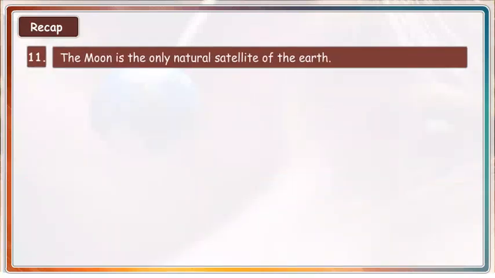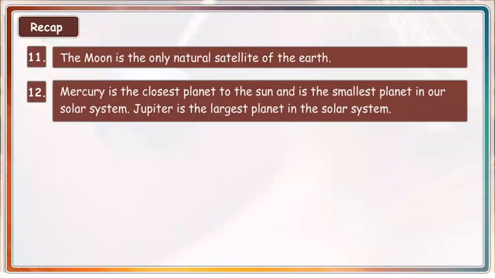The moon is the only natural satellite of the Earth. Mercury is the closest planet to the Sun and is the smallest planet in our solar system. Jupiter is the largest planet in the solar system.